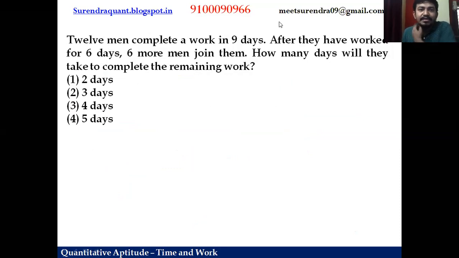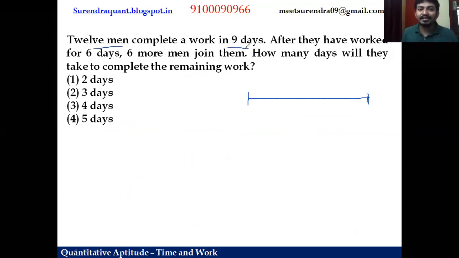Let's see here. 12 men can complete their work in 9 days. After they have worked for 6 days, 6 more men join them. How many days will they take to complete the remaining work? So the case is here. This is the total work. 12 men work for 9 days, right? So what is the total work?